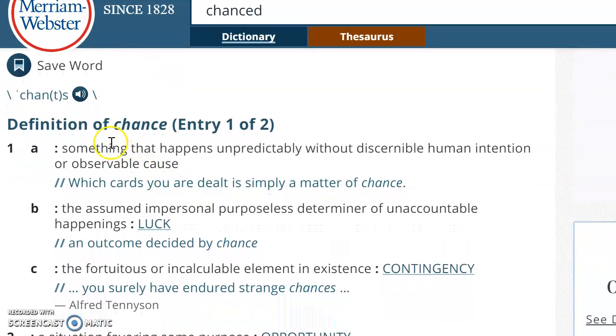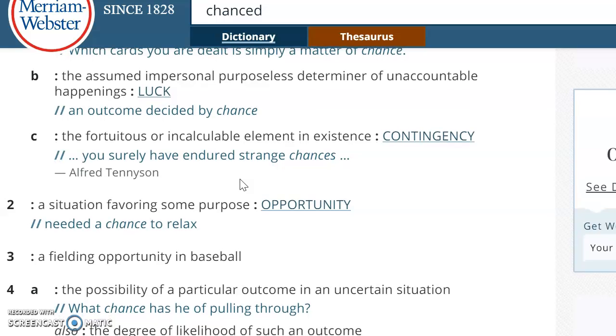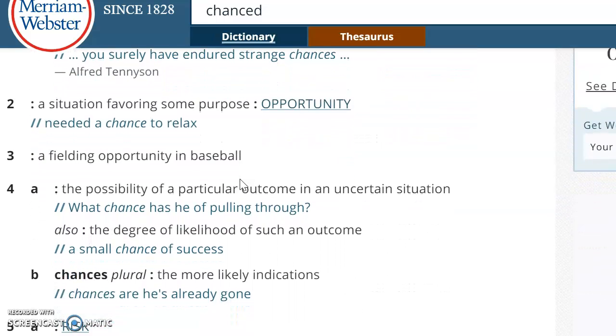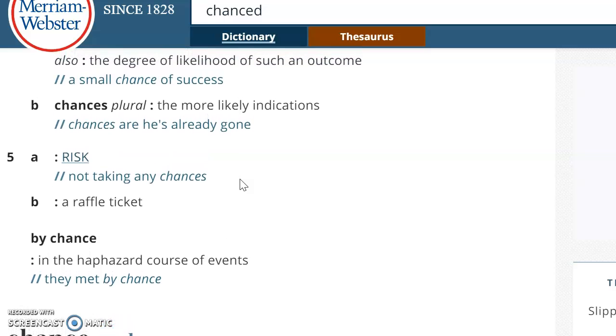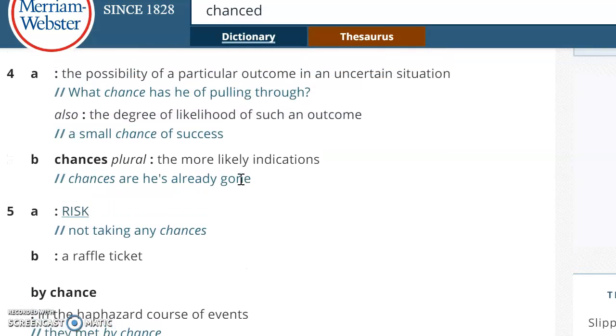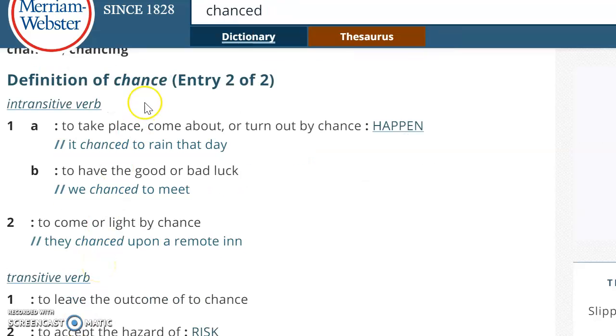Okay. So something that happens unpredictably doesn't really fit the definition that I'm thinking of. Let me see. So I know that in the sentence, chance was used as a verb.